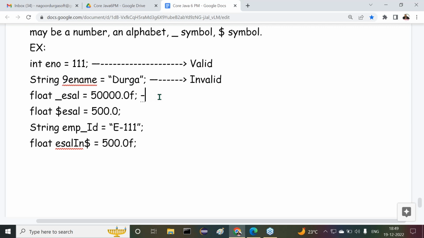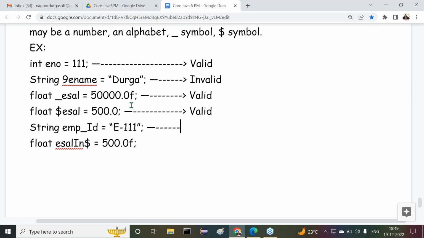Next one, valid or invalid? Valid. Why, sir? Because it started with an underscore symbol. Yes, valid. No problem here. Next one is dollar e-cell. Dollar e-cell is valid or invalid? Yes, valid. Why? Because identifiers may start with a dollar also.